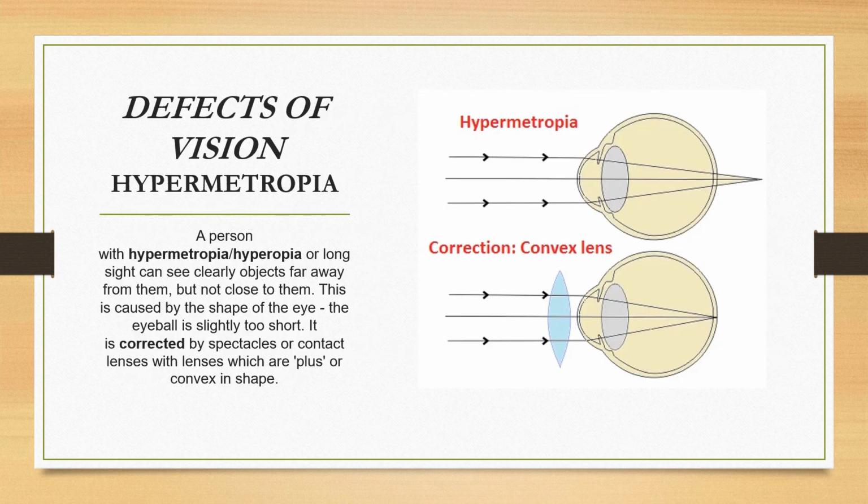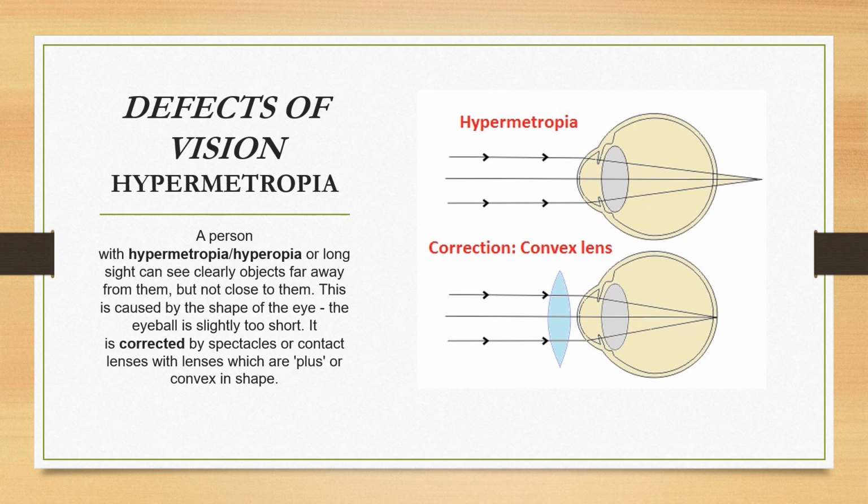You must have seen people wearing spectacles to see clearly both nearby as well as far away objects. There are two main defects of vision, hypermetropia and myopia. First, let us see what hypermetropia means.